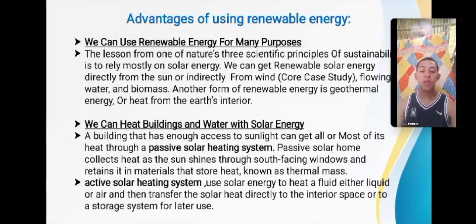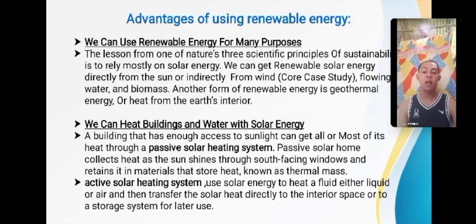We can heat buildings and water with solar energy. A building that has enough access to sunlight can get all or most of its heat through a passive solar heating system. A passive solar home collects heat as the sun shines through south-facing windows and retains it in materials that store heat, known as thermal mass.